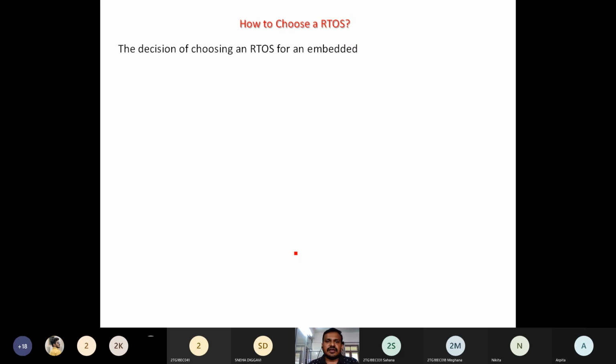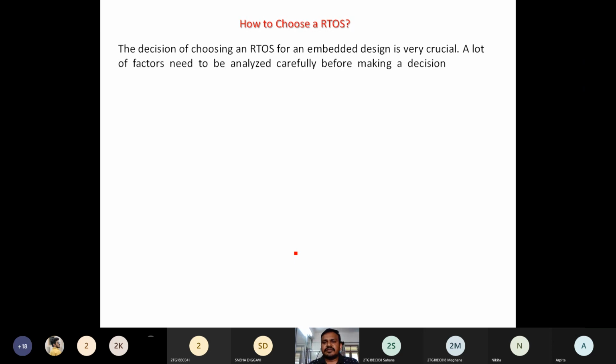The decision of choosing an RTOS for an embedded design is a little bit crucial, since we're going to find difficulties in making a decision on which particular real-time operating system to choose. A lot of factors need to be analyzed carefully before making a decision on the selection of the respective RTOS.